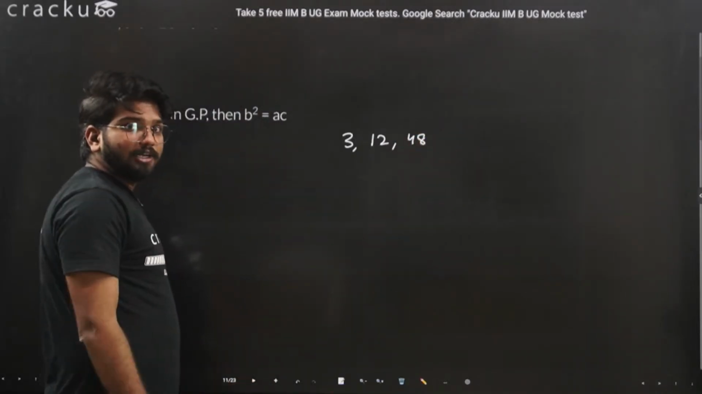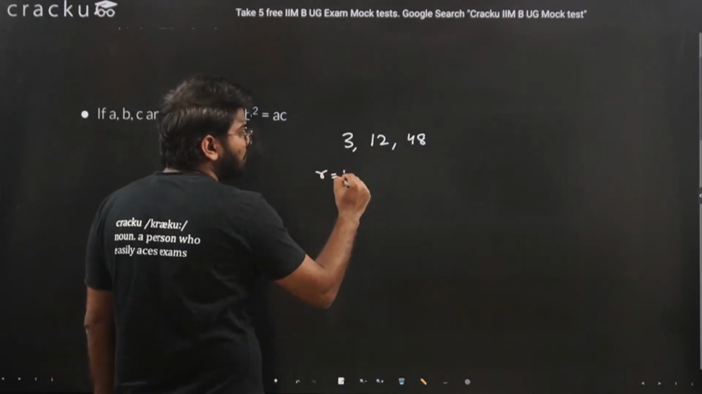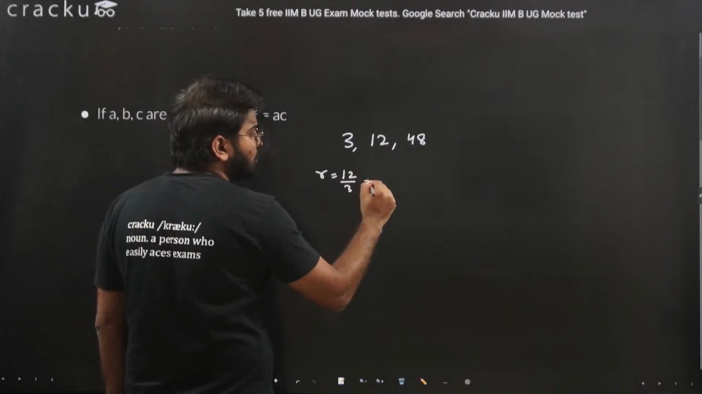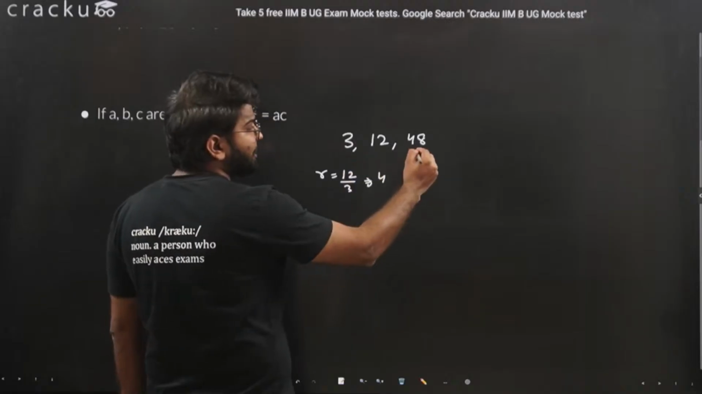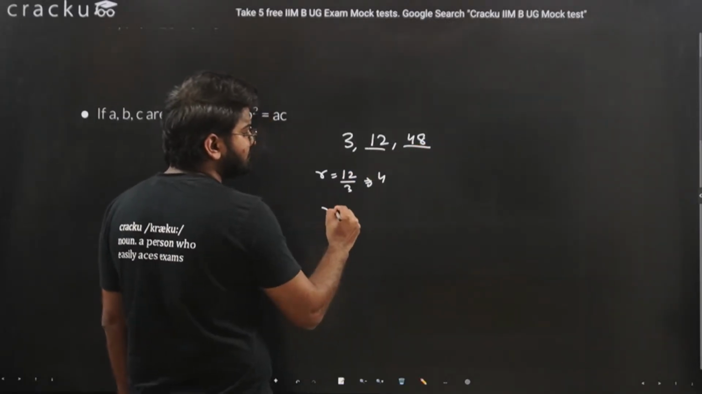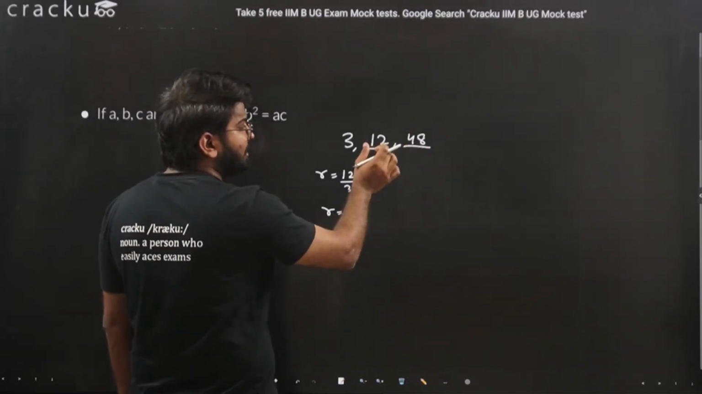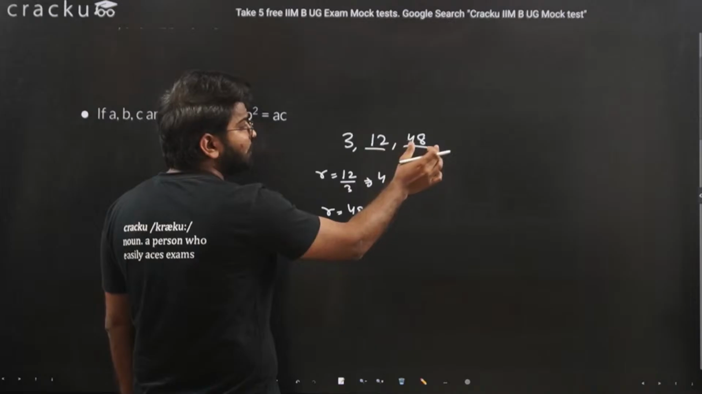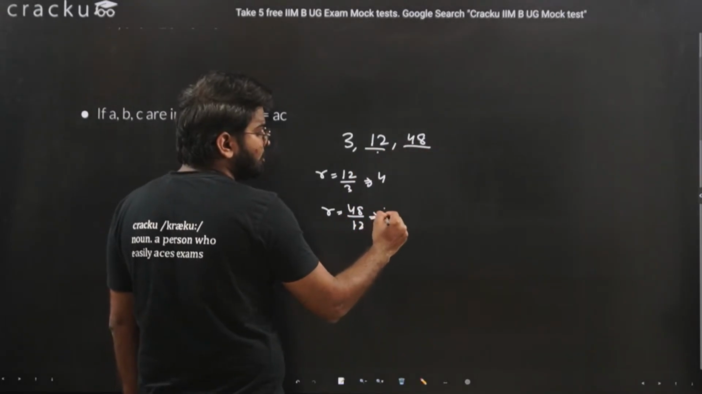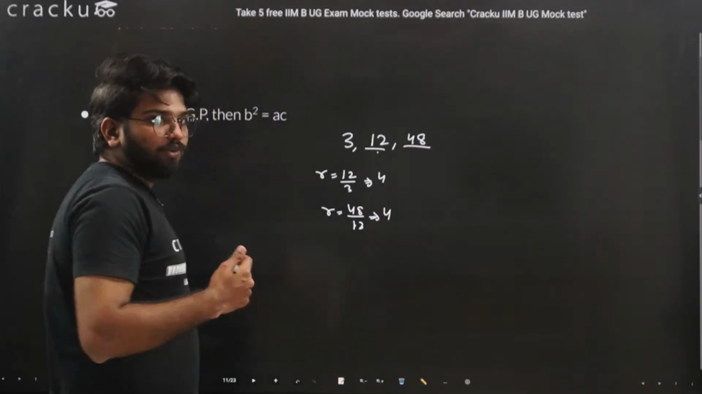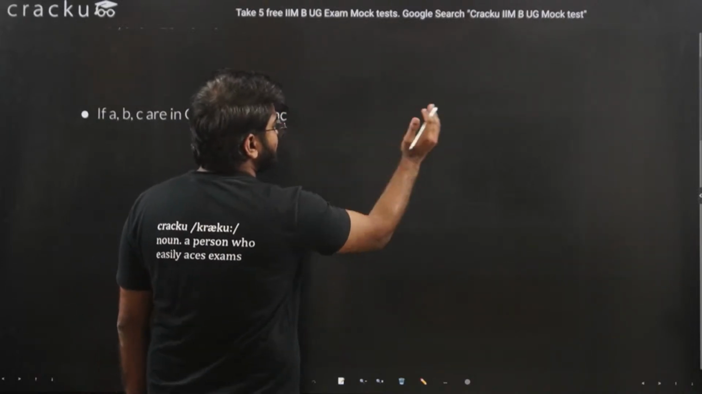How do you calculate the common ratio? You divide the second term by the first term. So the common ratio will be equal to 12 divided by 3, that is equal to 4. And in the other case, the common ratio will also be the third term divided by the second term, because this term is arrived at after multiplying this term by the common ratio. So if you divide this by this, you will arrive at the common ratio. That is also 4.